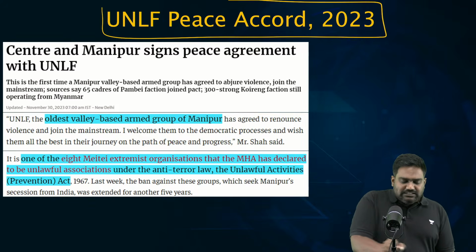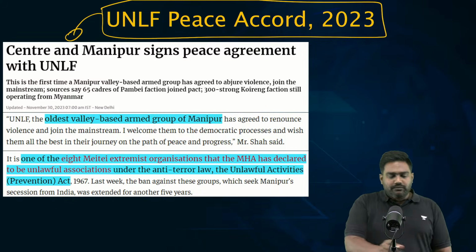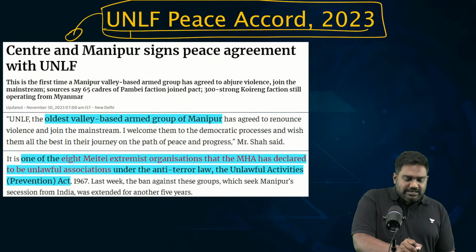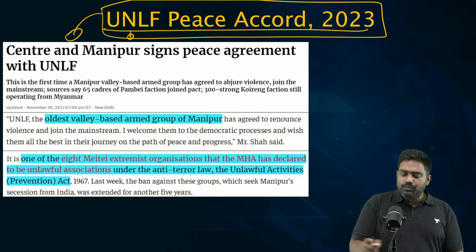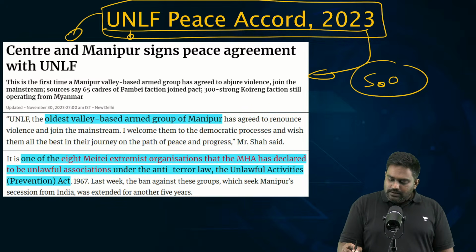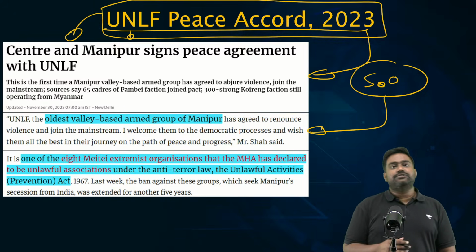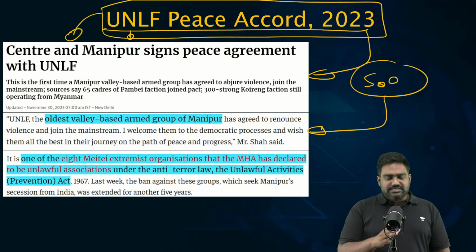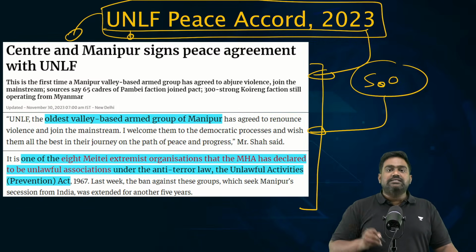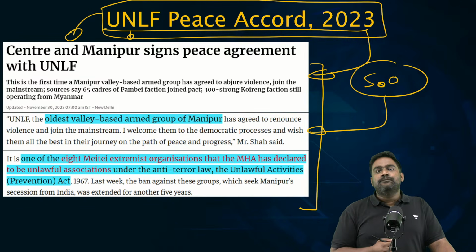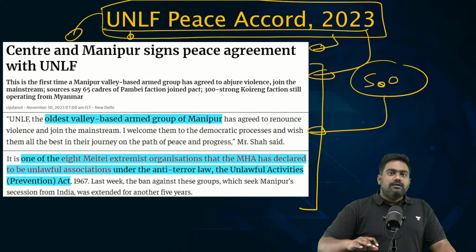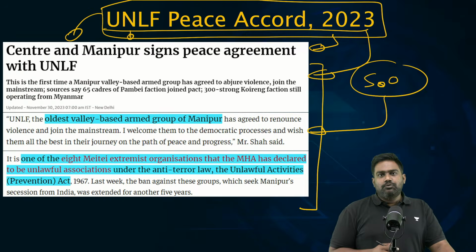That's why recently the government has struck another important peace accord with UNLF, one of the oldest insurgent groups of Northeast India, United National Liberation Front. The Methi insurgent group has agreed for a ceasefire, a suspension of operations agreement. In return, Government of India has made a lot of concessions to end the Methi insurgency led by UNLF. It's a recent development. This is after the ethnic violence restarted between Methis and Kukis, right? In 2023, end of 2023, which was few months after the crisis had broken out,